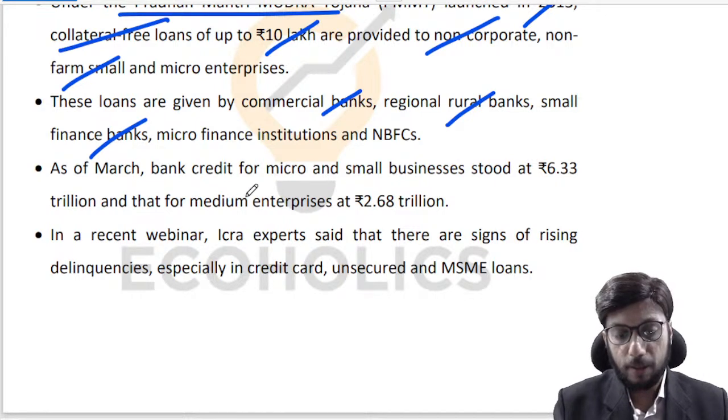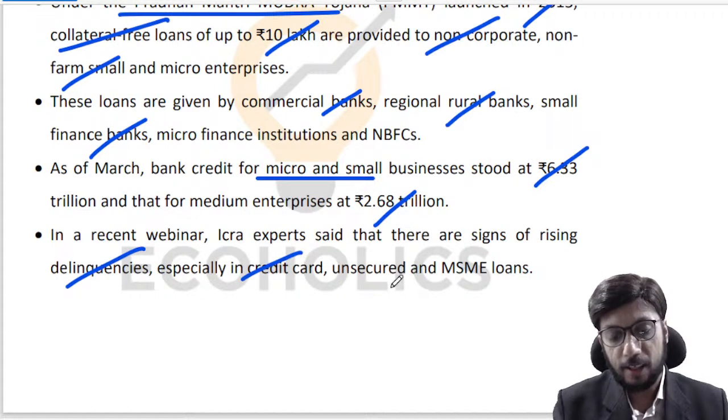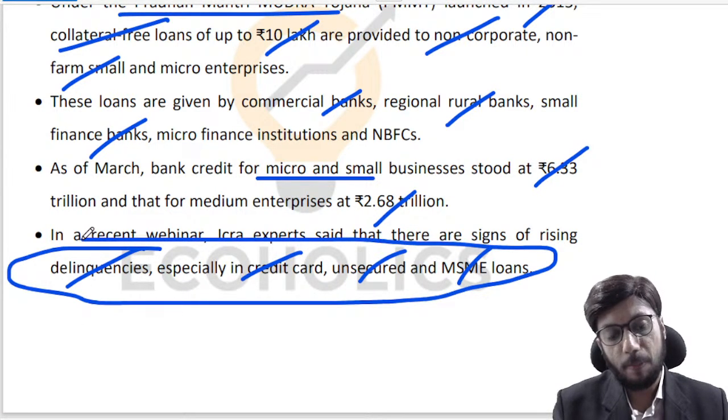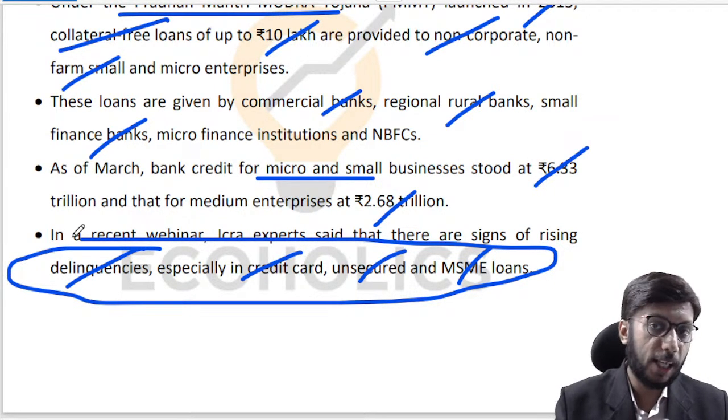And if you see the bank credit for micro and small businesses, it was around 6.33 trillion, meaning lakh crore, right? And for medium enterprises, it was 2.68 trillion, right? So there are signs of rising delinquencies, especially in credit card, unsecured and MSME loans. If this is going to be a problem, then banks are not going to be willing to lend. Banks are going to be even more averse to lending to this particular sector. This is where a lot of work needs to be done. The work has not been done, but you have been made aware.